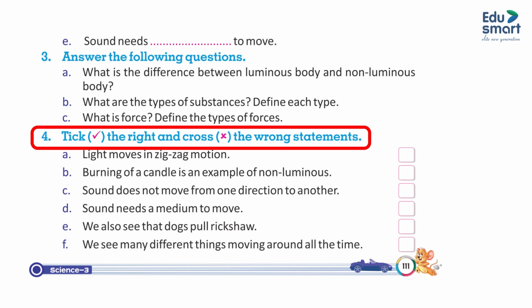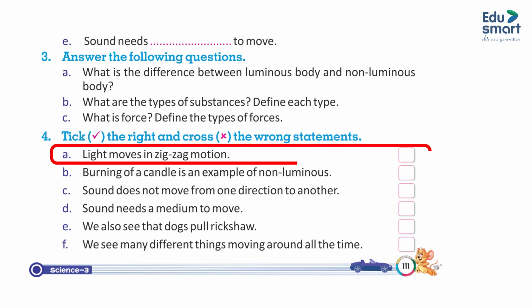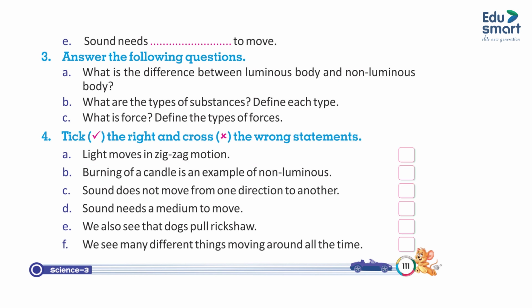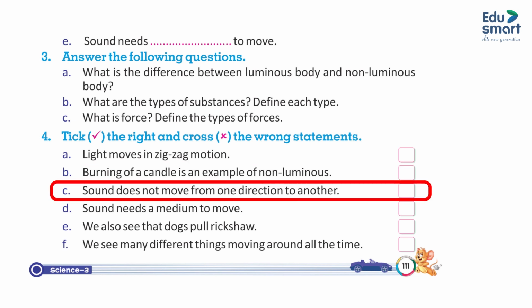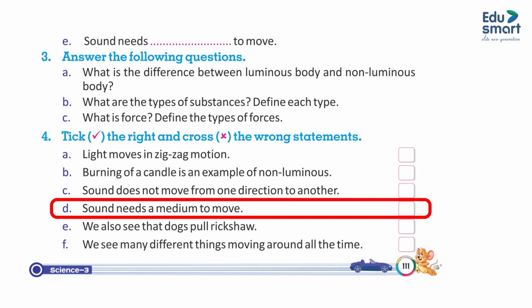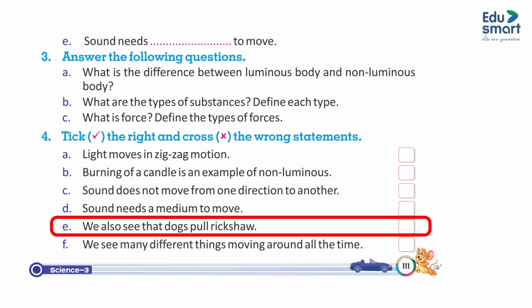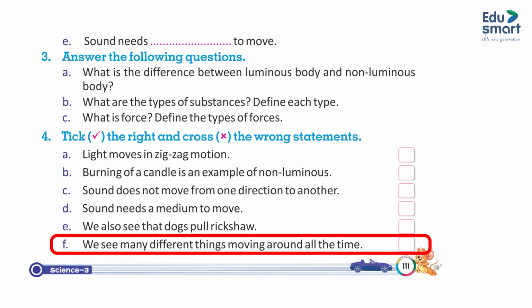4. Tick the right and cross the wrong statements. A. Light moves in zigzag motion. B. Burning of a candle is an example of non-luminous. C. Sound does not move from one direction to another. D. Sound needs a medium to move. E. We also see that dogs pull rickshaw. F. We see many different things around all the time.